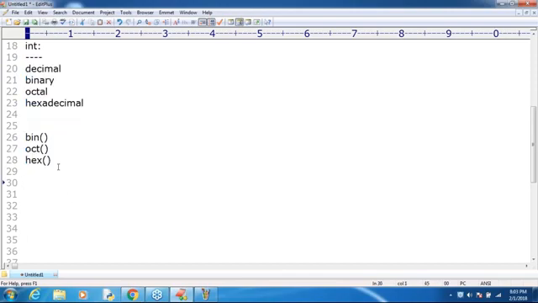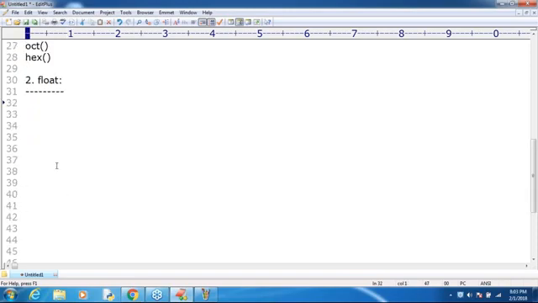Next, the second one is the float type. If you want to represent floating point values, like the dollar price, 65.63, which is today's dollar price in rupees, or 64.70, something like the diesel price, it represents decimal points also.